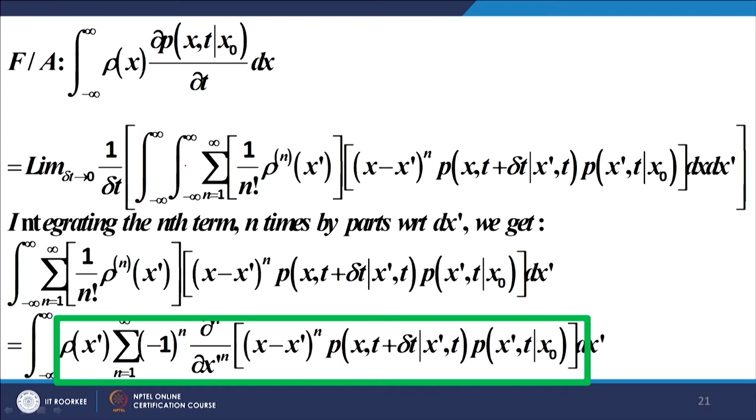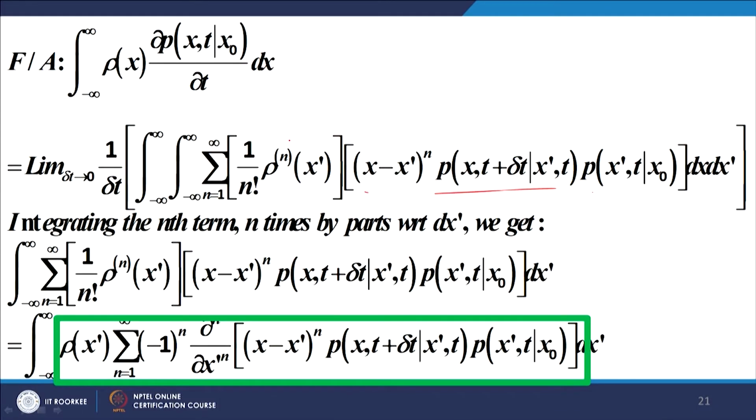Now, what do we do? We integrate the nth term n times: the first term once, the second term twice, the third term 3 times, and the nth term n times. We integrate them by parts n times. We differentiate this particular expression, and we integrate this particular expression. Because you are integrating the nth derivative n times, you get this expression back, and we assume that the boundary conditions are such that the surface term vanishes.